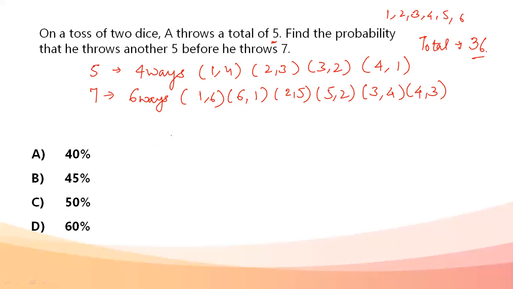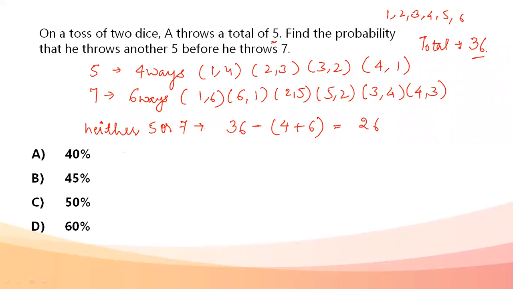Okay, so number of ways of throwing neither, I'm talking about neither 5 nor 7. Number of ways in which I'm getting neither 5 nor 7. That becomes 36, my total number of ways, minus the ways in which I'm getting a 5 or a 7. So 5 can be obtained in 4 ways, 7 can be obtained in 6 ways. When we subtract that, the number of ways when I'm neither getting 5 nor 7 comes out to be 26 ways.